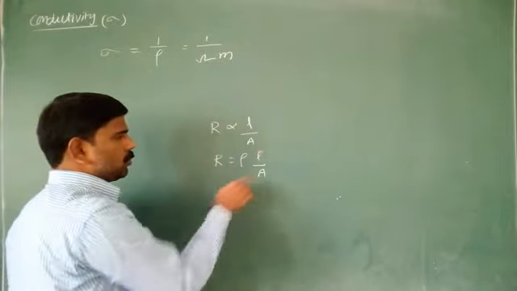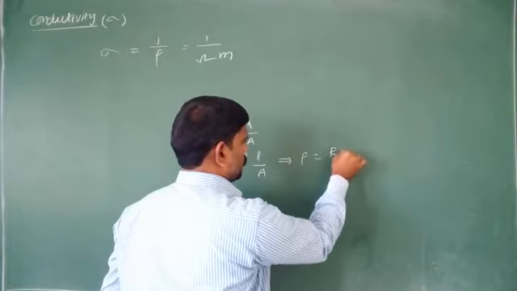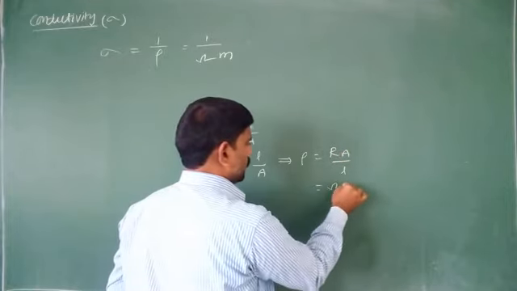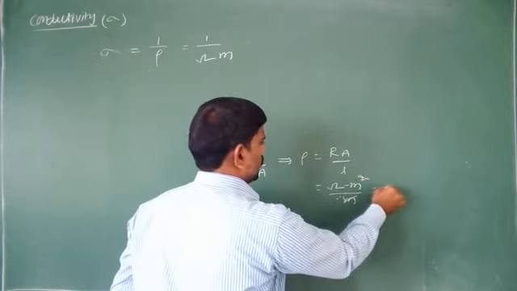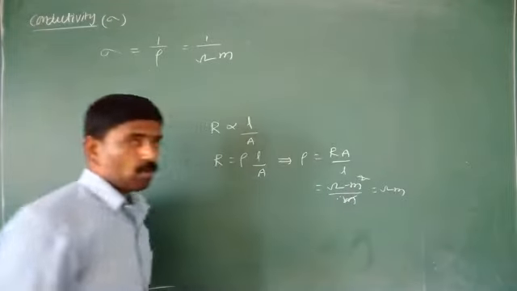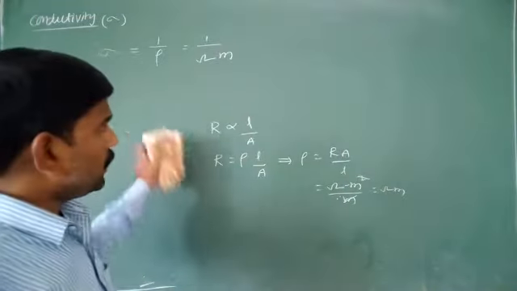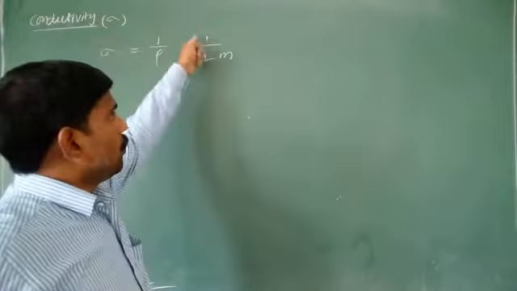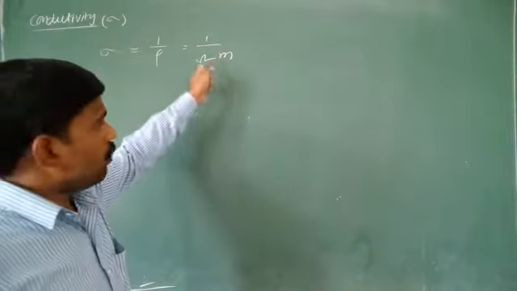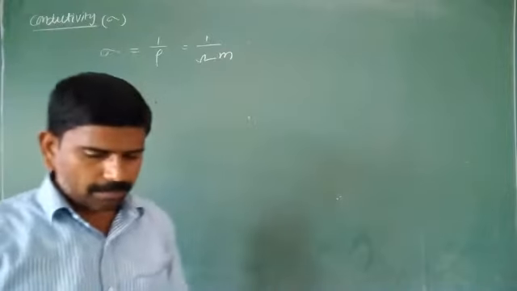R is equal to rho into L by A. From this, rho is equal to R into A by L. That is ohm meter square by meter. Cancel, that is equal to ohm meter. Ohm meter is the unit for the resistivity. What about the conductivity? It is nothing but the reciprocal of the resistivity, 1 by ohm meter.